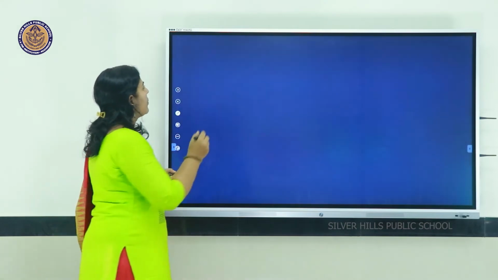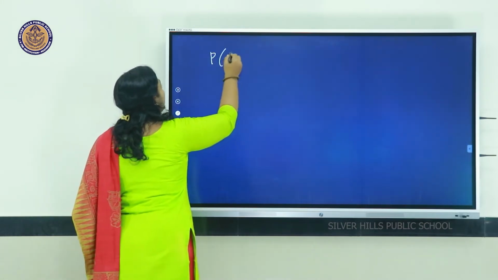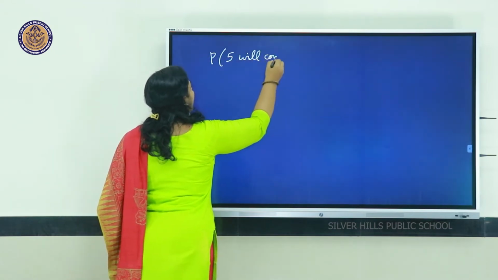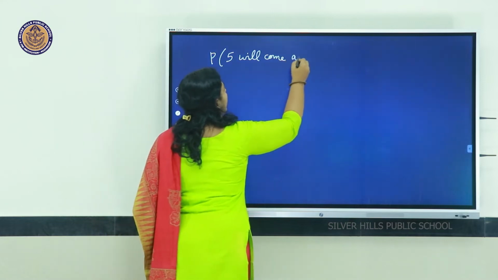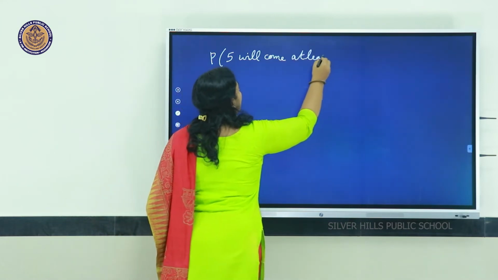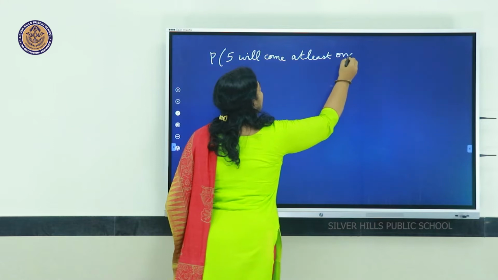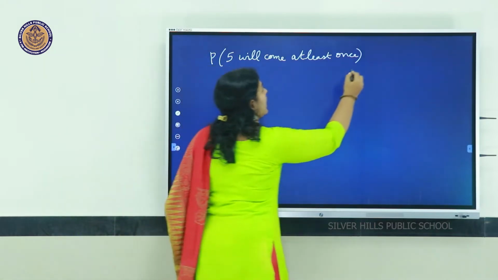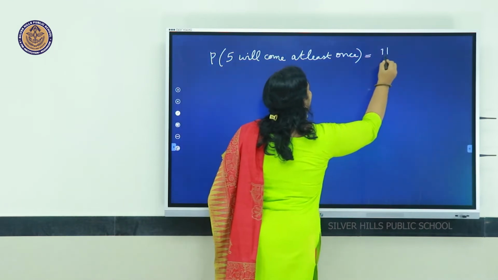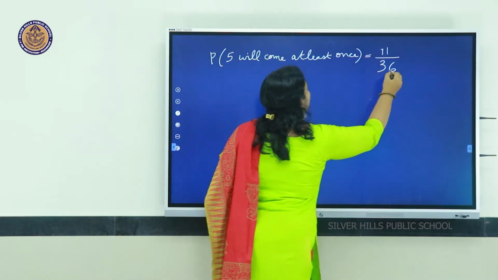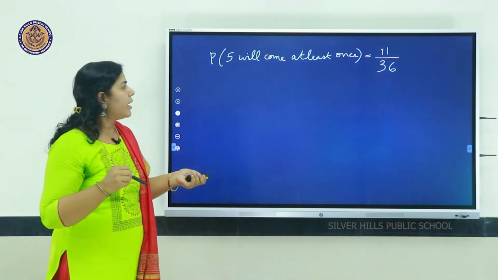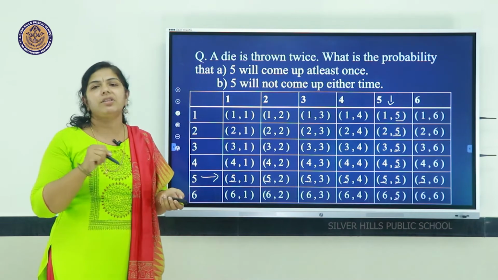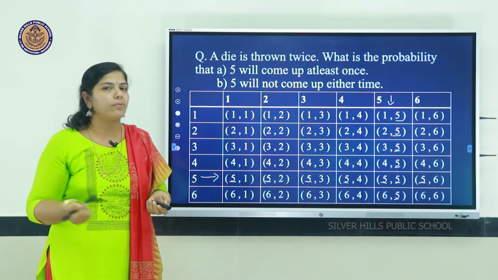So, we will write the probability that 5 will come at least once. Probability 5 will come at least once is equal to, out of 36 outcomes we counted 11 outcomes, that is equal to 11 out of 36. This is the probability that 5 will come at least once. Out of 36 outcomes, 11 chances are there for 5 to come at least once.